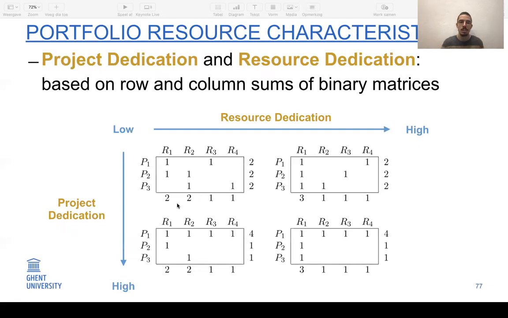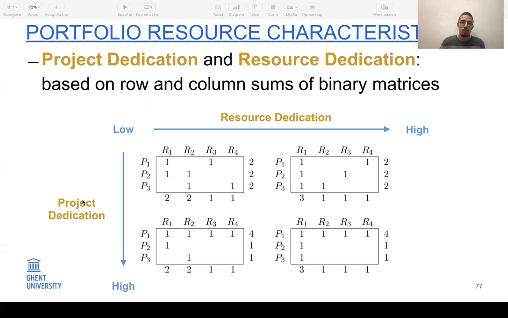So in this case, we see that 2 resource types are allocated to 2 projects and 2 types are allocated to 1. The higher the dedication becomes, the more unequally distributed these values become. So in the extreme for this example, one resource type will be global, so shared over all projects, and all the other resources will be completely dedicated to one specific project.